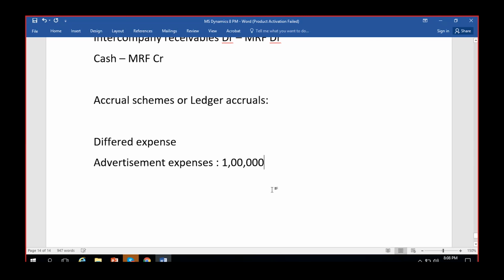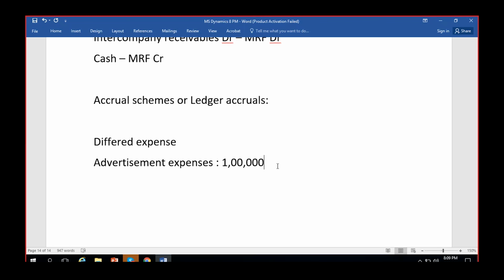So I have subscribed to a television channel to telecast the advertisement of my product every day. Throughout the year they will telecast in the channel for the 1 lakh that we paid. We have paid it today itself. The condition is that although we paid the total amount today, they have to telecast it for 365 days on their television. So the obligation behind the expense that we have made will be completely met only when 365 days, or 12 months, is completed.